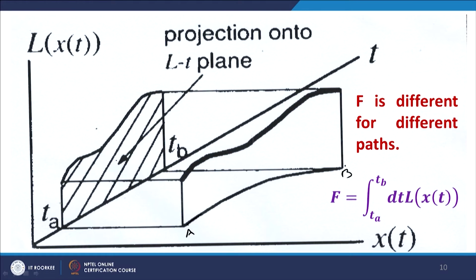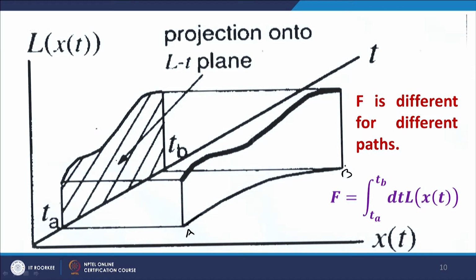This is the functional. Clearly, the important thing is that this area, which is this integration, is a function of this path. If the path were to be different, on the horizontal plane, on the tx plane, clearly the Lagrangian would have been different, and the projection of the Lagrangian would have been different, and obviously the value of the functional would also have been different.